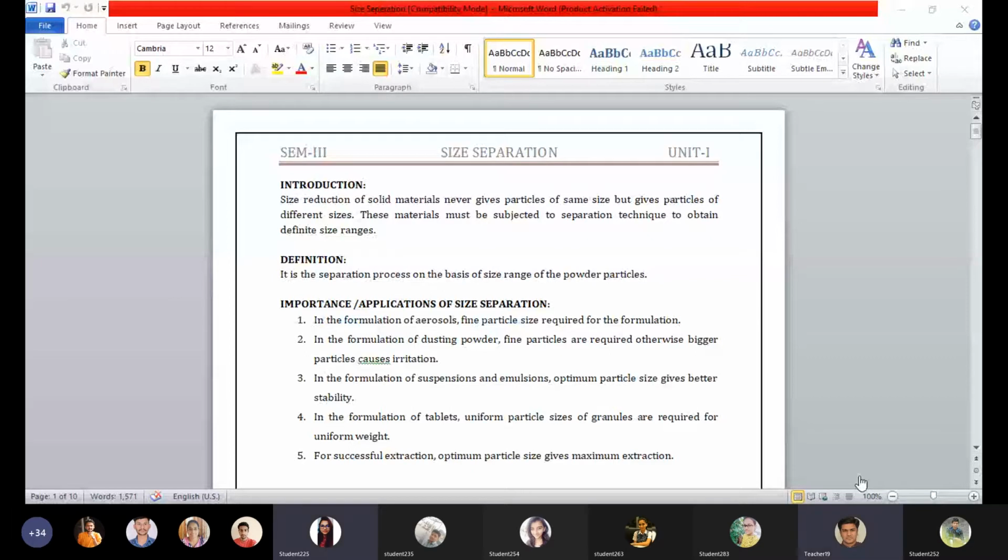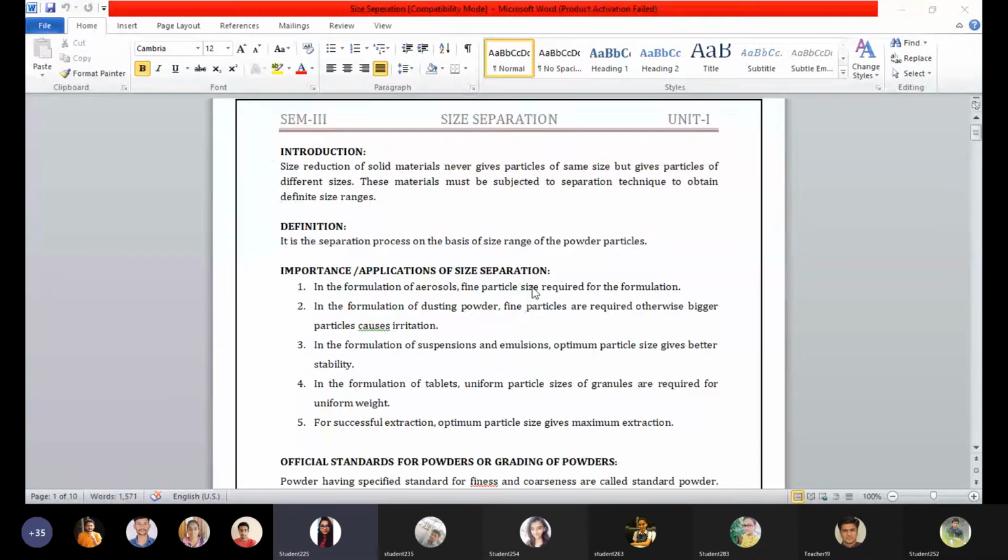We were at the point that size reduction gives us mixtures of different sizes of solid material. That mixture we have to subject to size separation techniques. What are they? We will see it in further slides. After subjecting to the separation techniques, we would get definite sizes. There are official standards which differentiate the size of the particles. That too we are going to see.